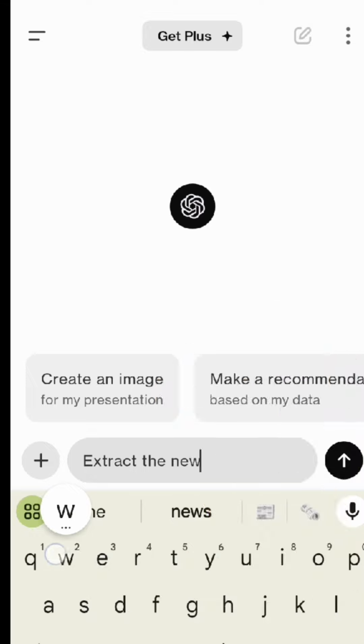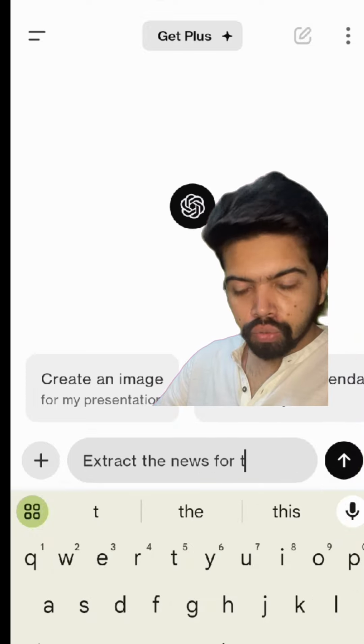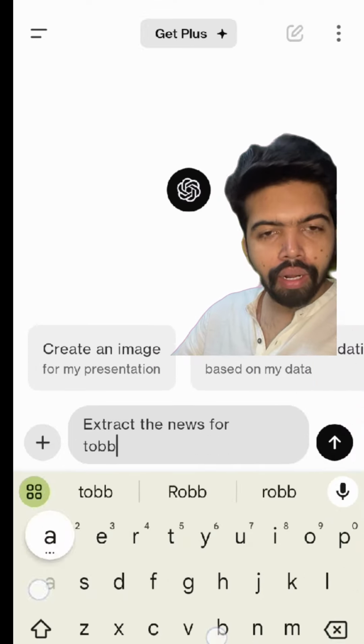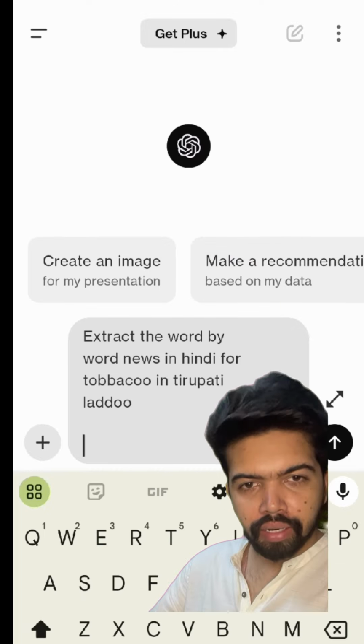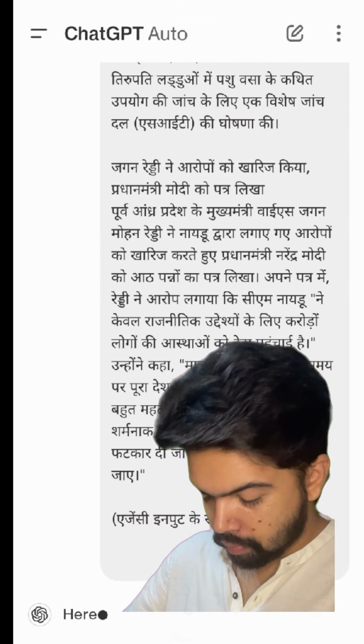Go to GPT and write extract the news from this word by word in Hindi and you paste that here. Now you see you have the complete thing in Hindi.